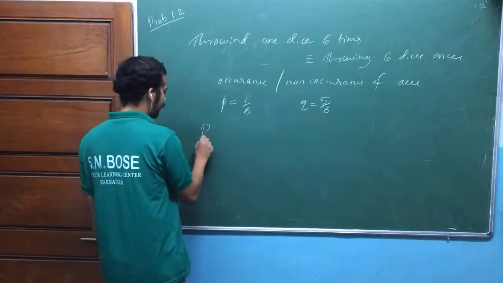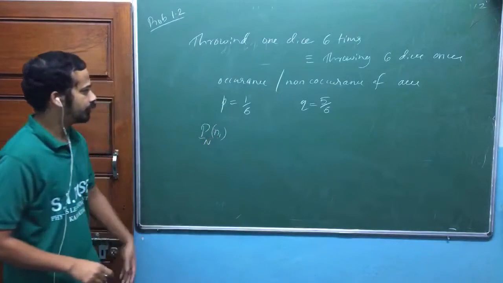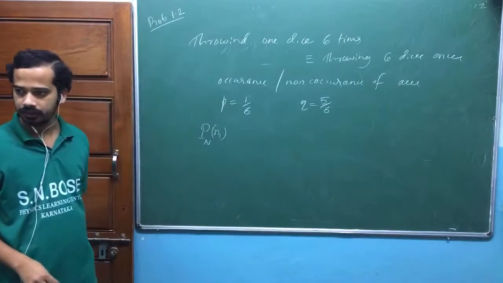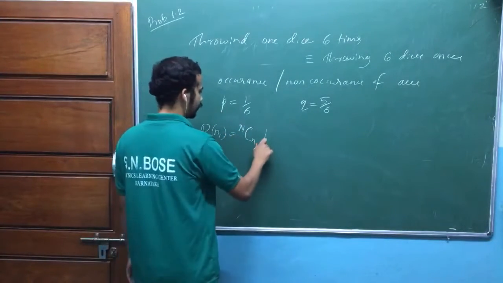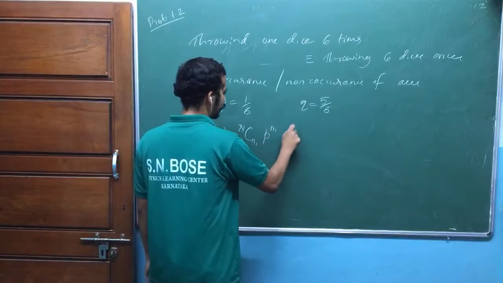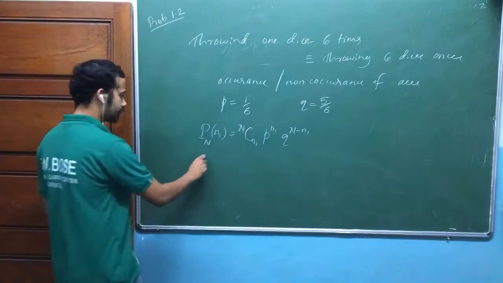Now, after n trials, out of n trials, n1 are A's, isn't it? That's equal to nCn1, p raised to n1, q raised to n minus n1. That's how we write it, am I right? Now, after 6 trials,